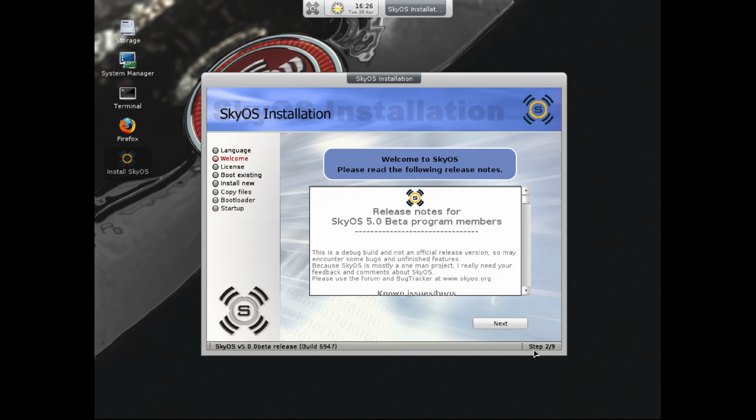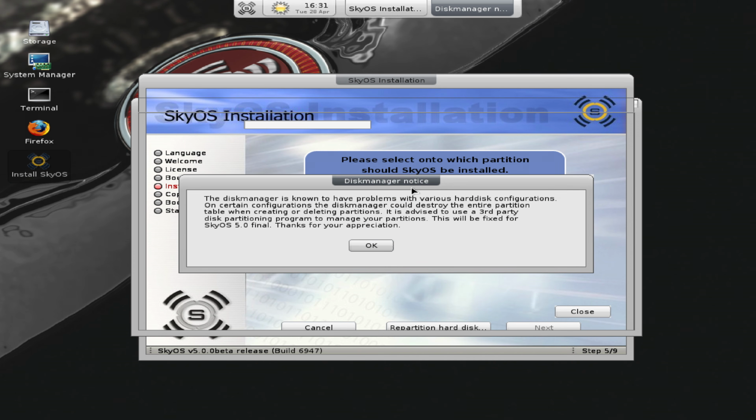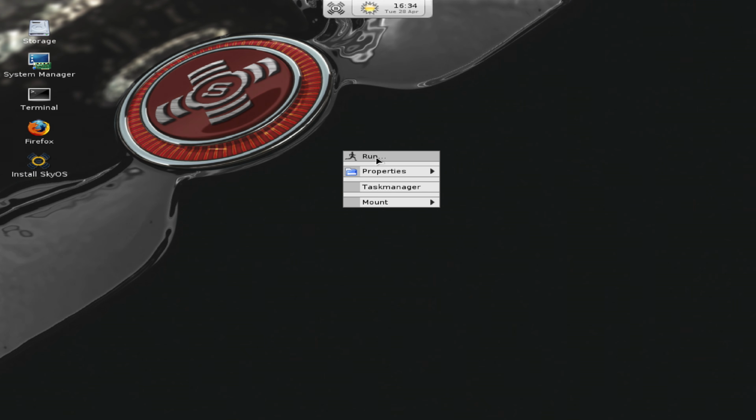SkyOS 5 beta program members. Next. License agreement. I agree. Repartition hard disk. Disk manager is known to have problems with various hard disk configurations. Partition size 1 to 0 megabytes. What? Let's check it out without installing it.